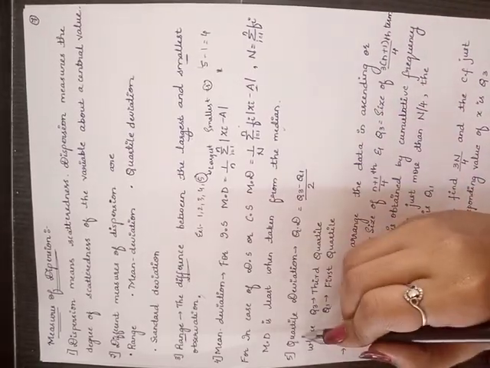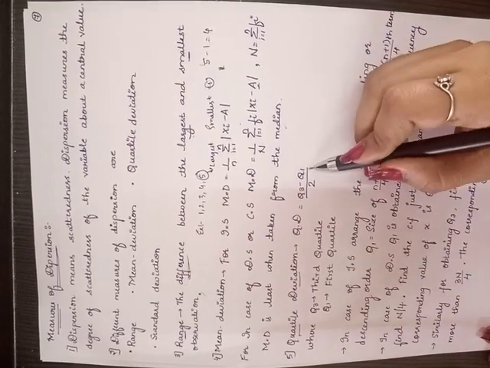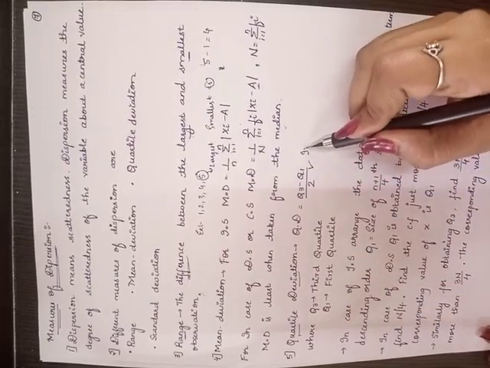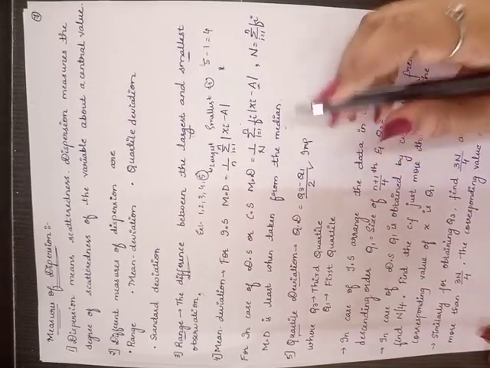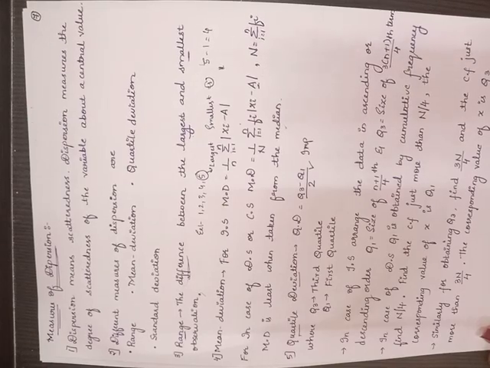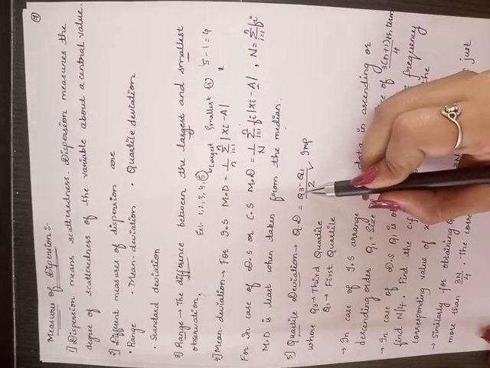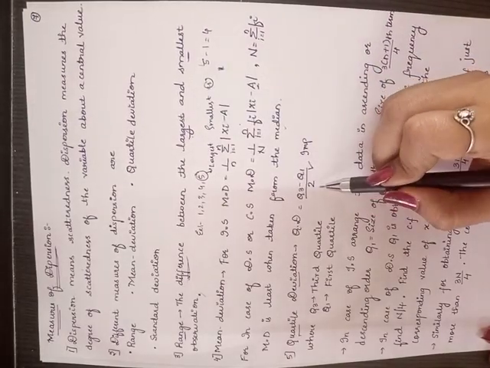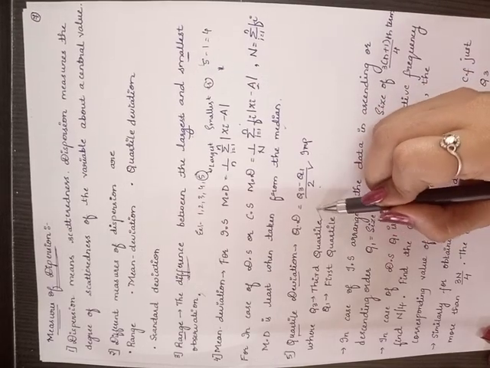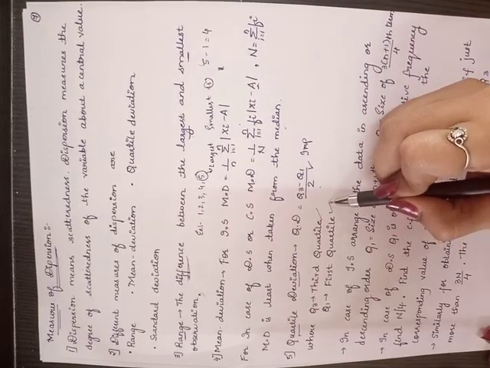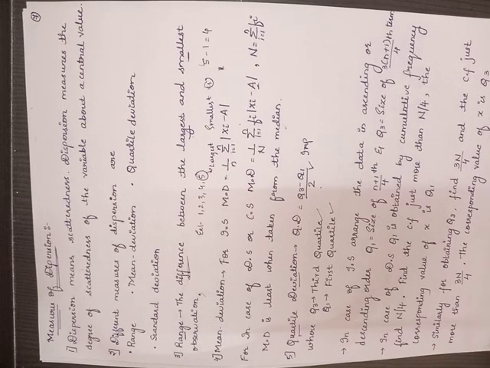And the next one we have is quartile deviation. This formula is very much important. What does it mean? Q3 minus Q1 whole divided by 2. Q3 is nothing but the third quartile, and Q1 is nothing but the first quartile. So in this also again two cases, one is individual series and one is discrete series.